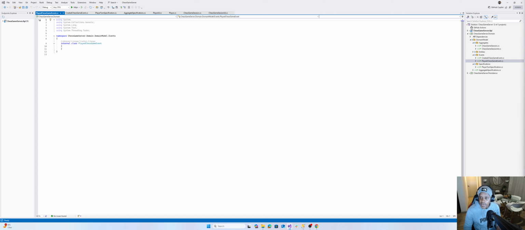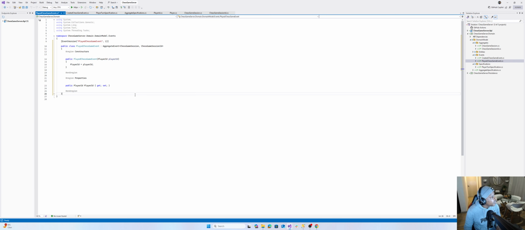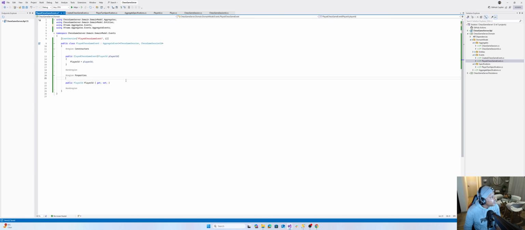Another thing that we will add in the near future is, just so I can talk about something that you guys see, you will see the played chess game event. For now, we're just taking in the ID of the player that's made a move. But we would also want to know what that move was. For instance, when you're playing a chess game, what piece did they move, from where on the board to where? Maybe the moving coordinates or stuff like that. So this event we will amend as we go along.